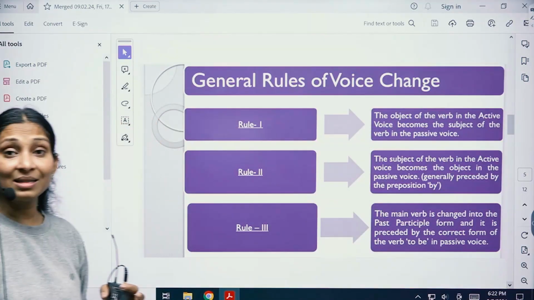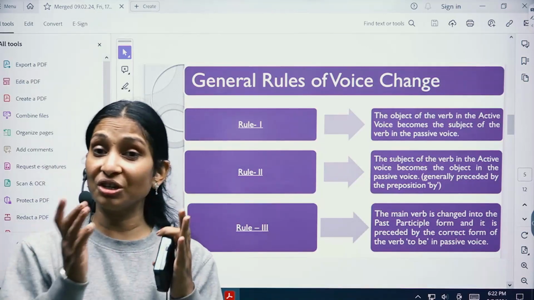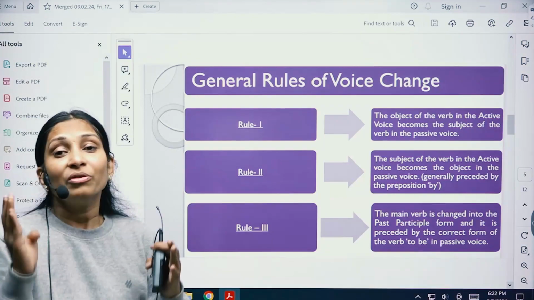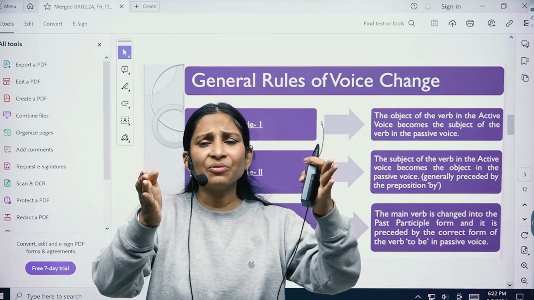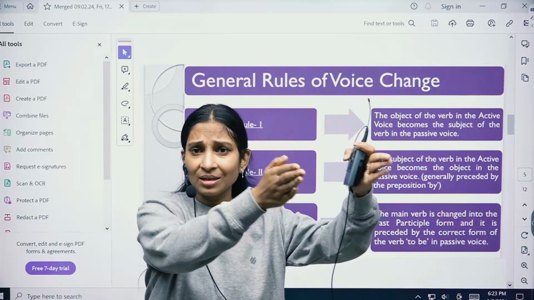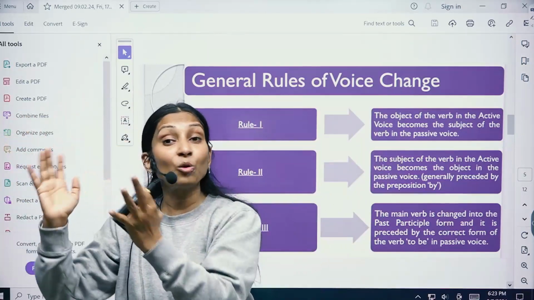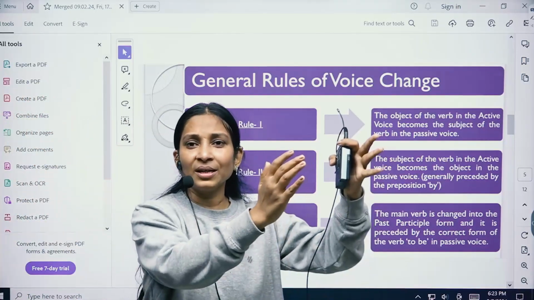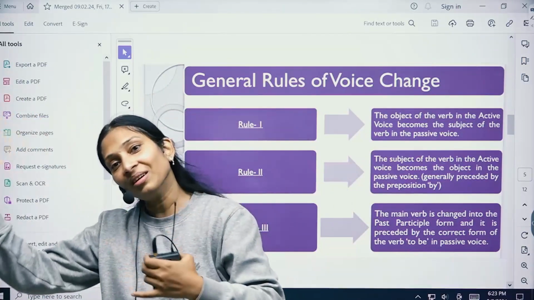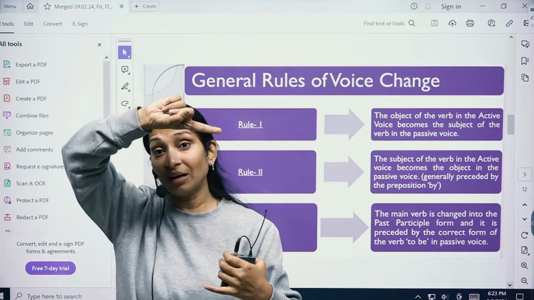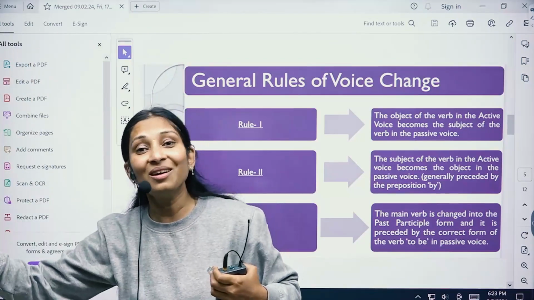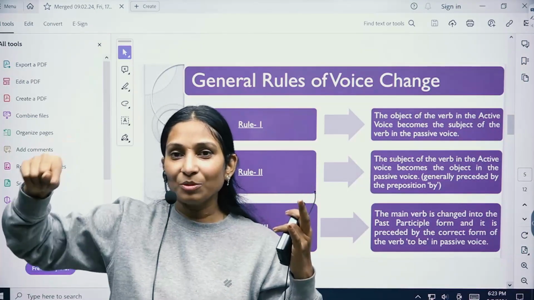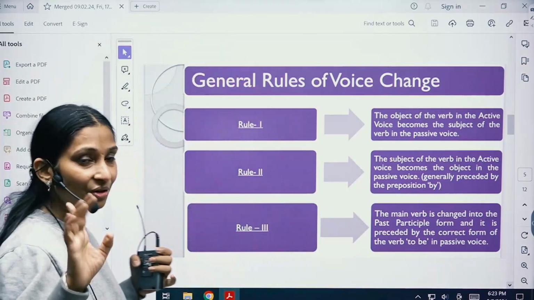Now let us understand the basic rules of changing a sentence from active to passive, okay? Now the first basic rule is, the sentence is framed how in active voice? Subject, verb, object. But when we change a sentence from active to passive, the object becomes the subject, then the verb, and then the earlier subject now becomes the object. So the first rule is the subject becomes the object and the object becomes the subject, right? This is the first major rule.